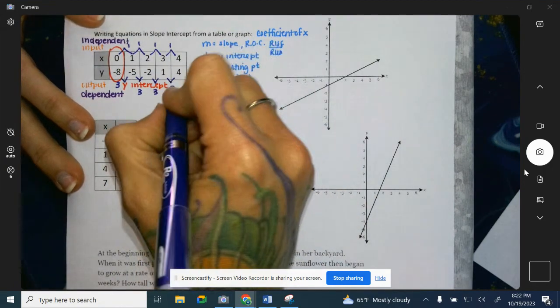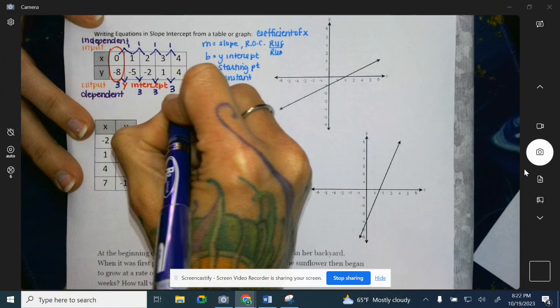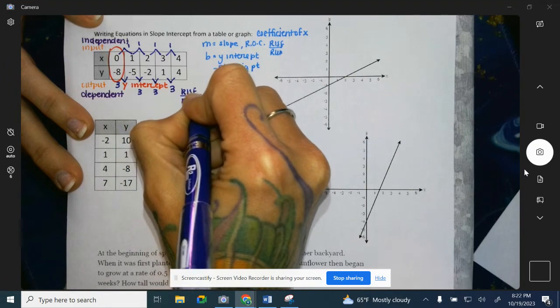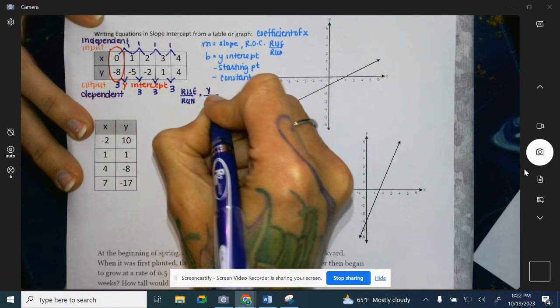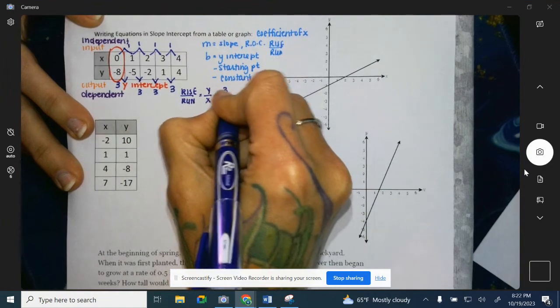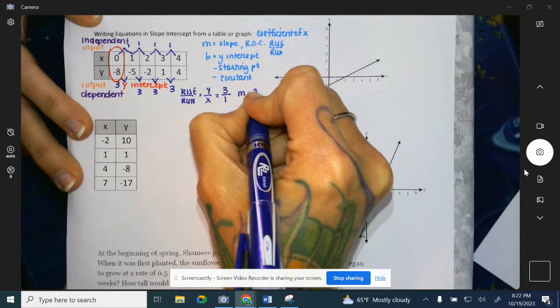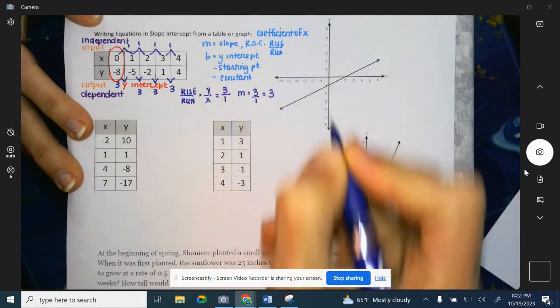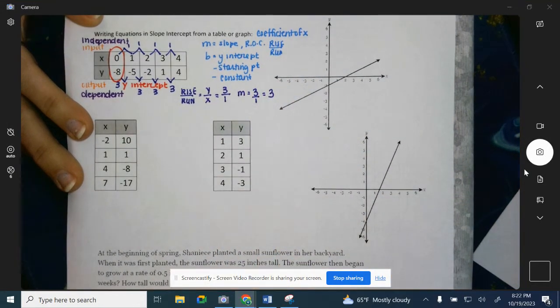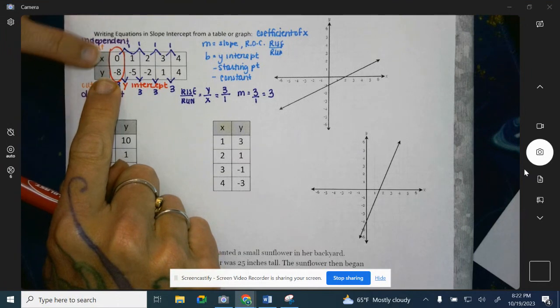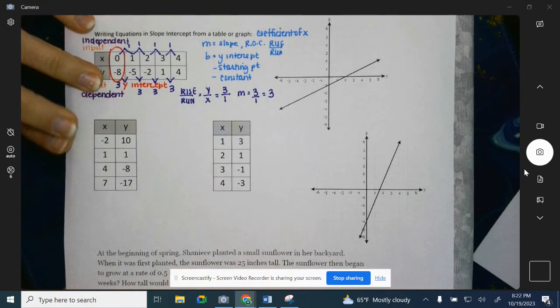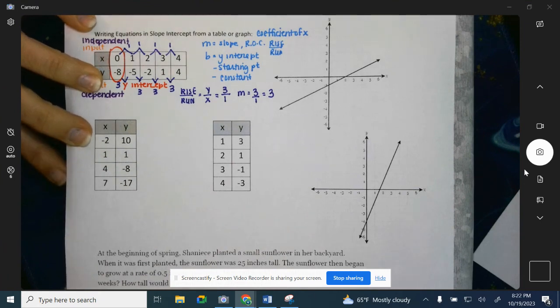Remember, it's rise over run. So rise is our y value over x. Our y value in this case is 3 and our run is 1. So our slope, our m, is 3 over 1, also known as 3. We already identified our y-intercept because that is where x is 0. So we have our y-intercept and we have our slope, and you can now write the equation of this line.